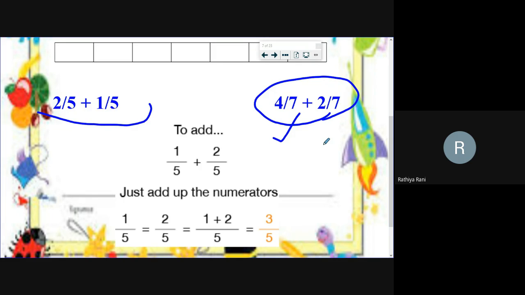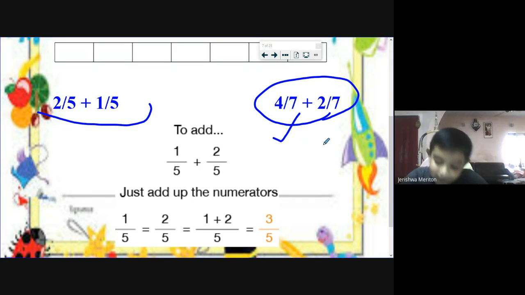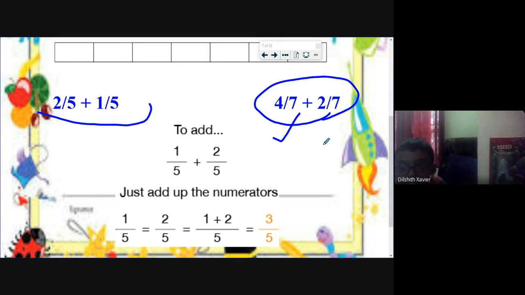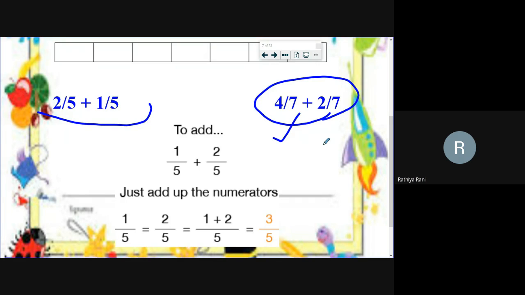Nice. So I expect everyone will complete now. Ma'am, I'm on the last. Yes, dear. I checked your diagram. Your diagram is right. It's not clear, Dilshit. Ma'am, my answer is 6 by 7. No, wait. That's why I asked you to show your notes, Dilshit. So we will discuss after everyone completes.